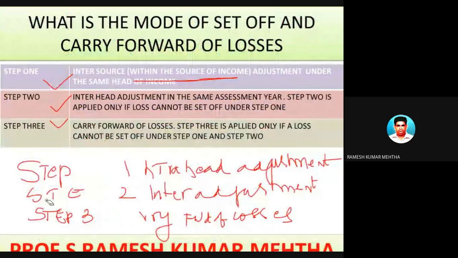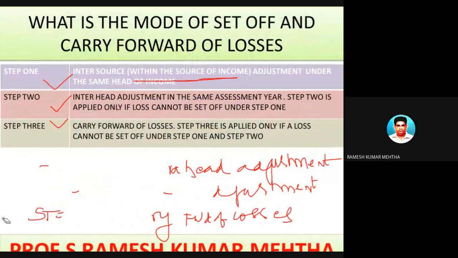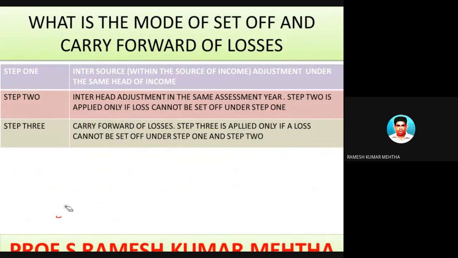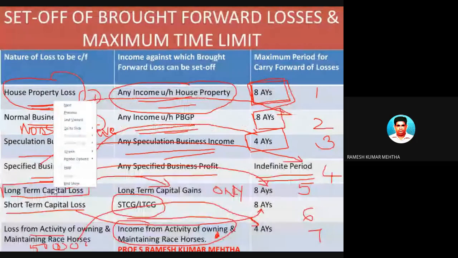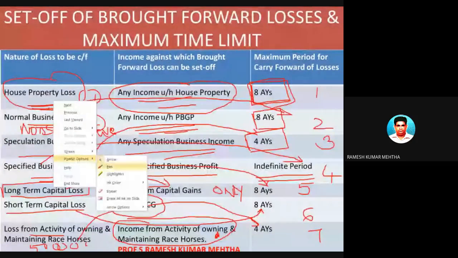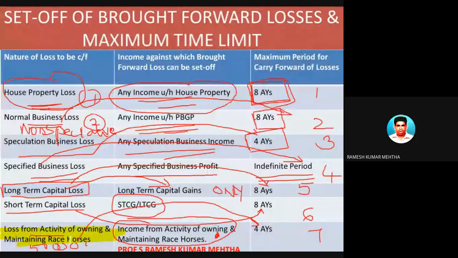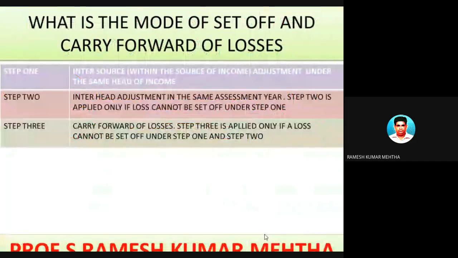Now, let me give a small example of carry forward of losses, and hope with this example you will be able to clear any doubts you are having. Let's take the example of the last one, loss from the activity of owning and maintaining of horse races, which can be carried forward for 4 assessment years. Let's give a small numerical example.